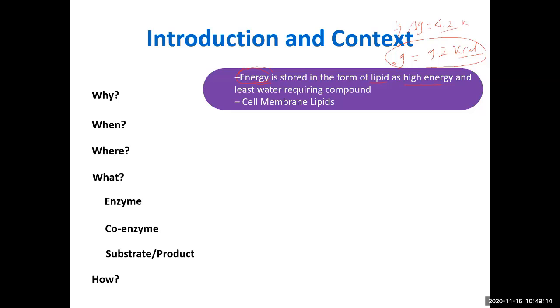Energy is stored in the form of lipid. Also, lipid requires less water in the body, and that is why it is light. If it required more water, you would have to accumulate more water in the body, and your body would be heavy. So it requires less water, and essentially it is hydrophobic, and that is why this is a very light and condensed form of energy. You can remember: a very light and condensed form of energy.